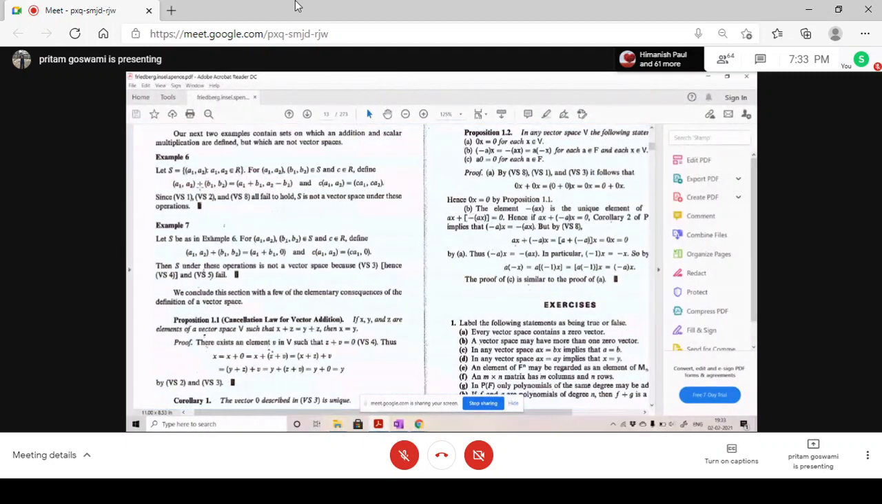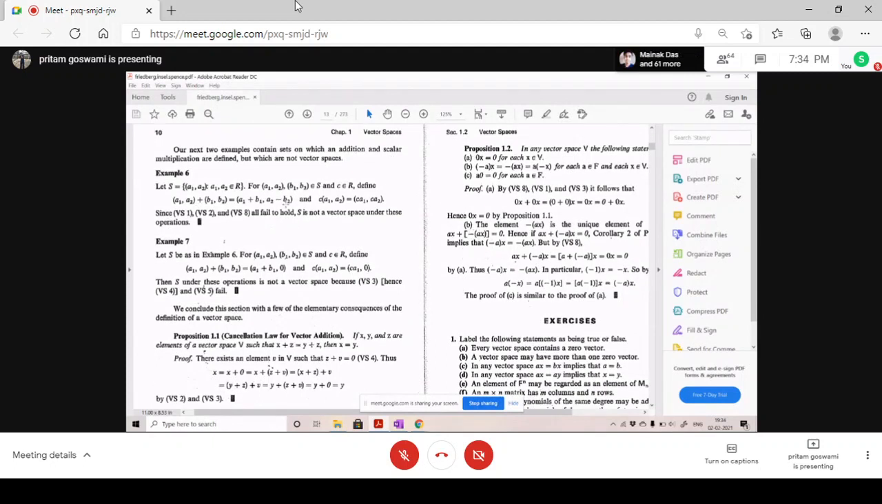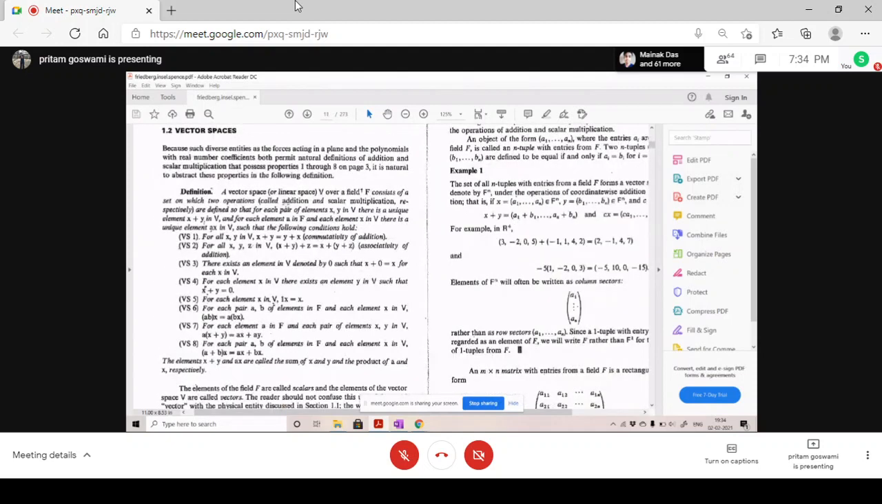A1, A2 plus B1, B2 is basically here they defined as A1 plus B1, A2 minus B2. Okay. And the multiplication is as it is defined in the normal vector space. Right? Yes, sir. Okay. Now it is saying that VS1, VS2 and VS8 will fail. So what was VS1? It will not be commutative. Let's check it.